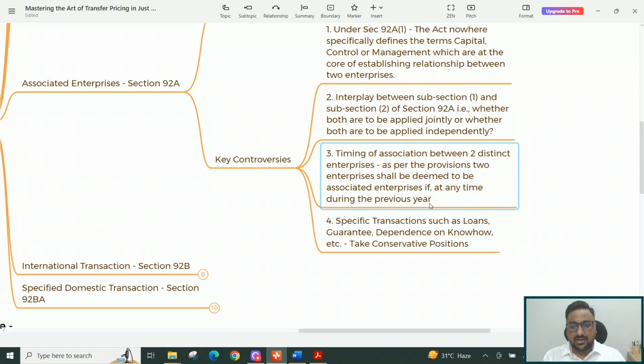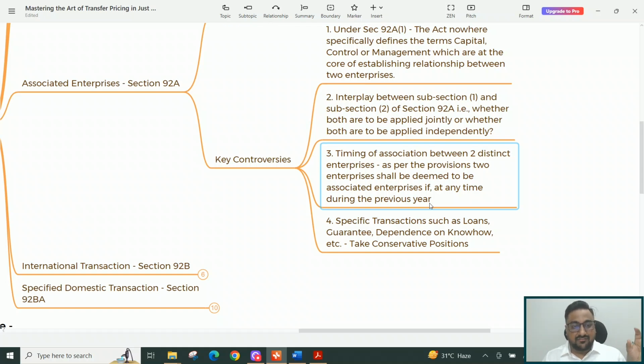I'll mention that particular ruling afterwards in the link. You should understand that ruling. It's an interesting ruling, the Palmer Investments ruling. So the court arrived at a position that there is an association between two enterprises as they are holding more stake at any time during the year.